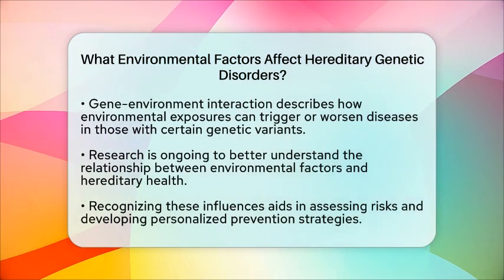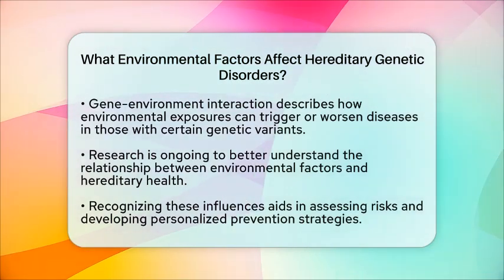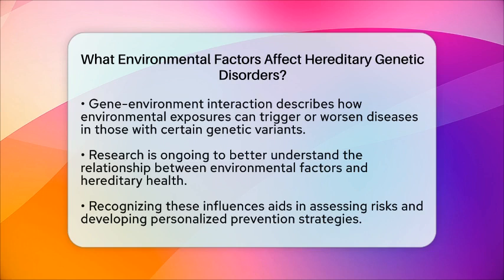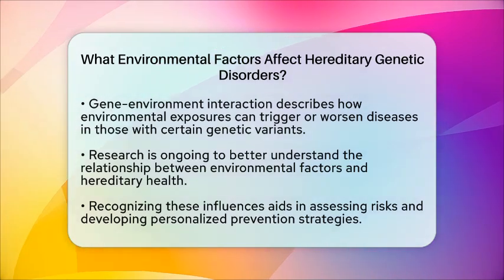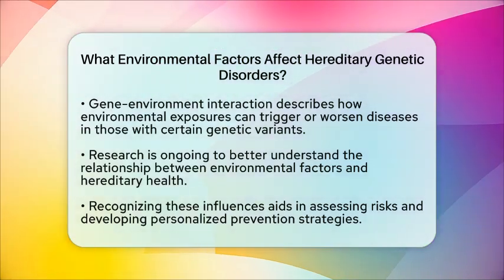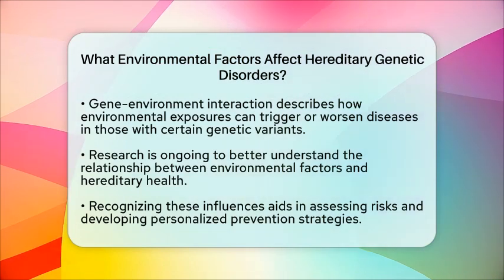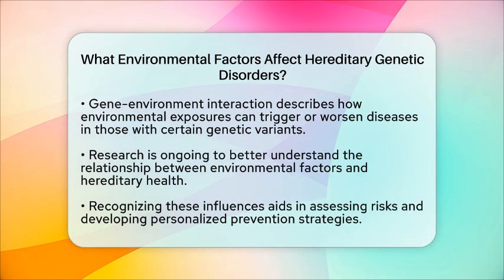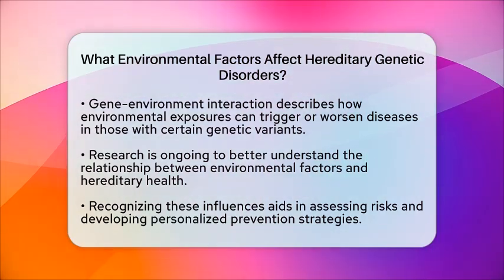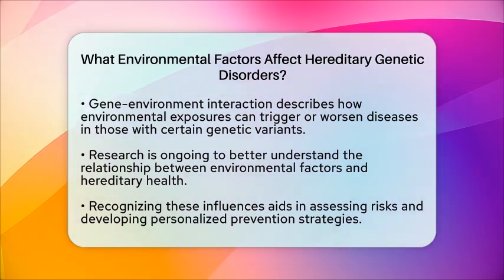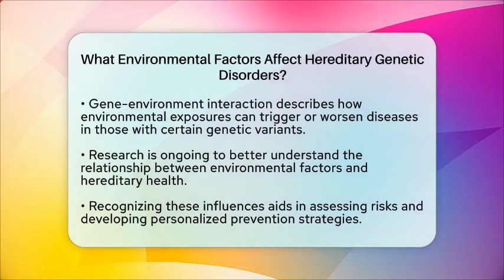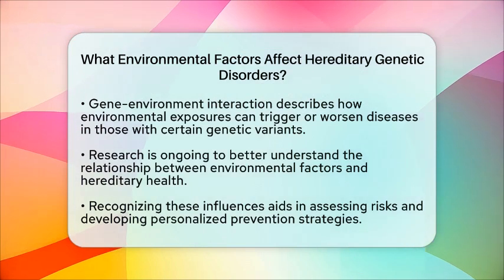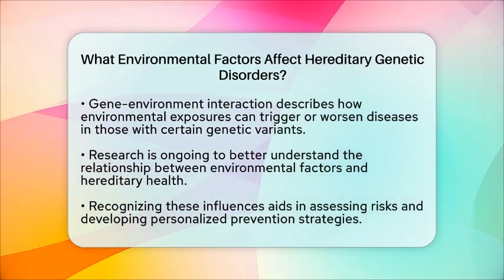By recognizing how environmental factors influence hereditary health, we can better assess risks and develop personalized prevention strategies. This knowledge is essential for family genetic testing and managing hereditary health. In summary, environmental factors like chemical exposures, lifestyle choices, and social conditions can significantly affect hereditary genetic disorders. Understanding these influences can help us make informed decisions about our health and well-being.